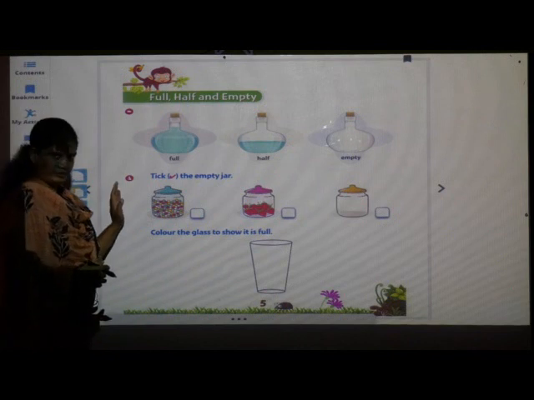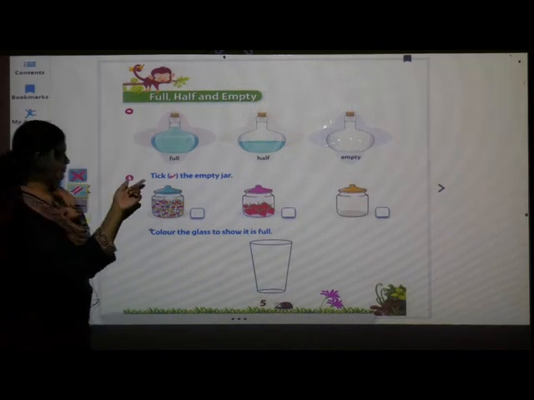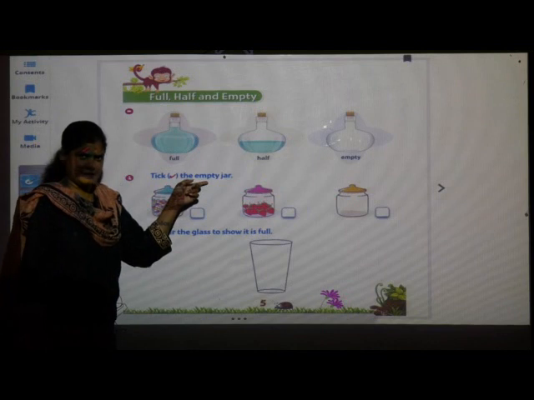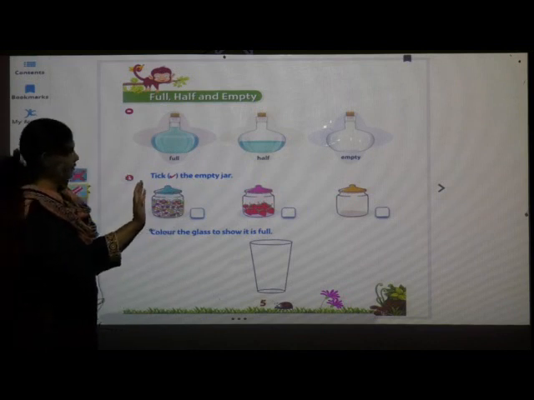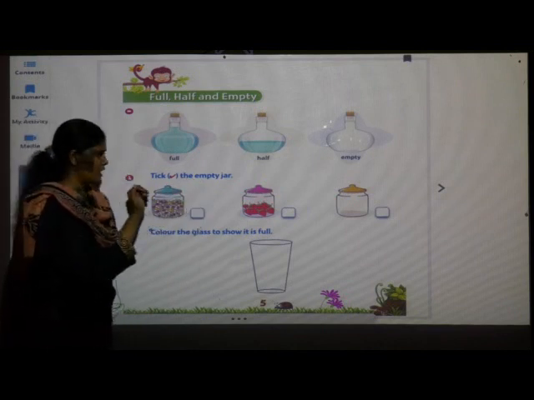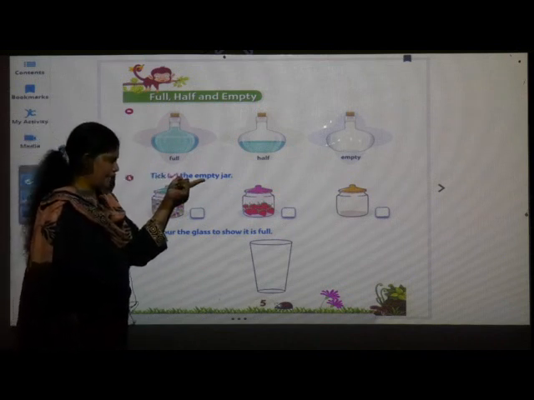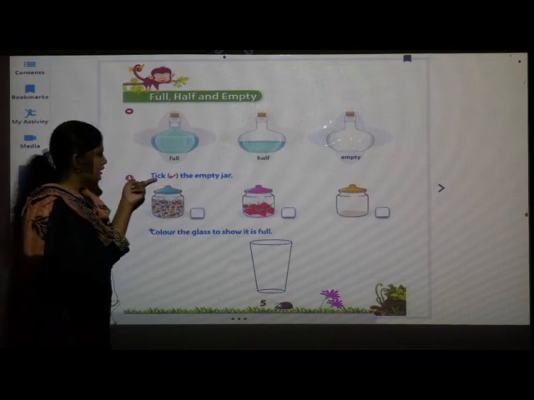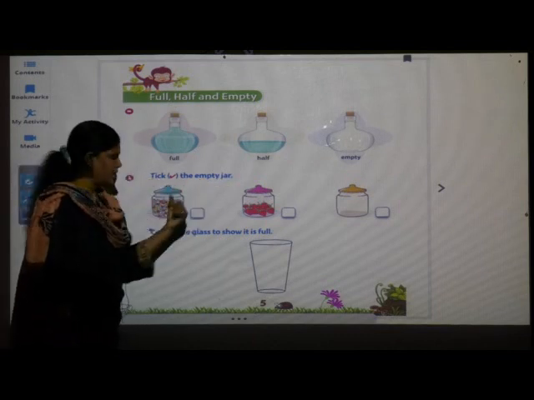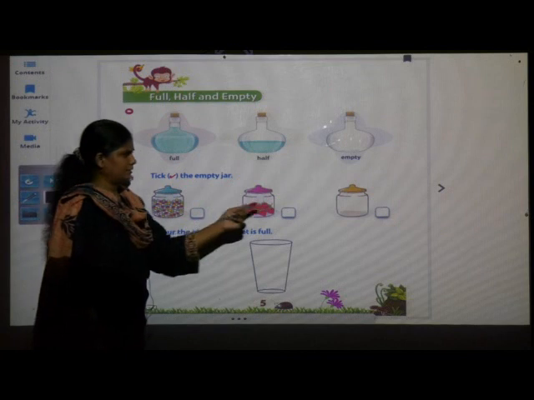Now first we will read the sentence and then we will see what they have told us to do. So TICK tick, THE the, EMPTY empty jar. Tick the empty jar. They have here 3 jars.